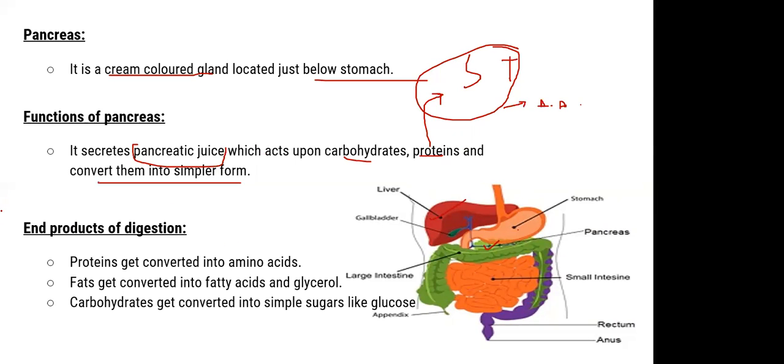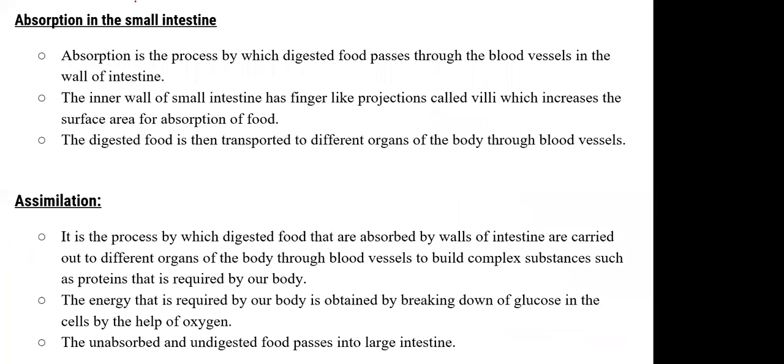Okay, so let's get back to the pancreas. So after this, the end products of digestion क्या होंगे? The proteins get converted into amino acids, right? The fats get converted into fatty acids and glycerol. The carbohydrates get converted into simple sugars like glucose. So ये एक बहुत ही important part है इस chapter का कि हमें पता हो the fats are getting converted into fatty acids and glycerols, proteins into amino acids, carbohydrates into glucose. Right? Let's move ahead.